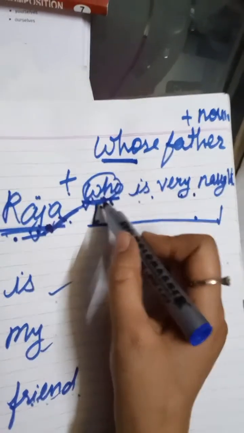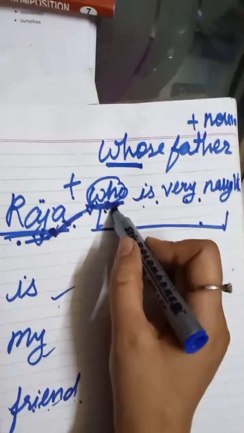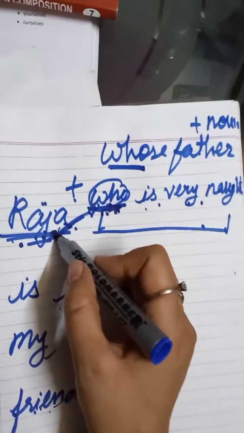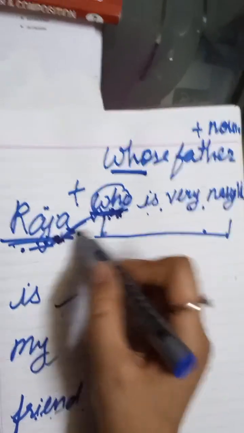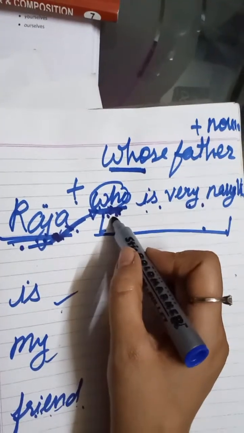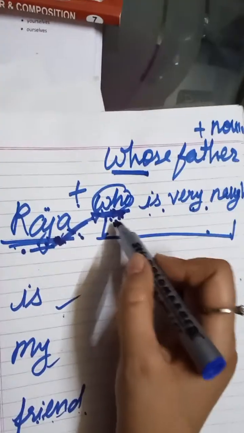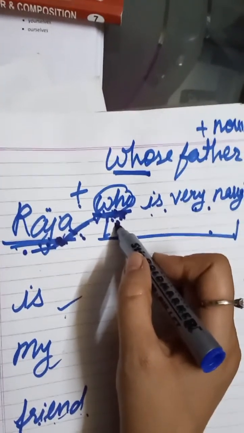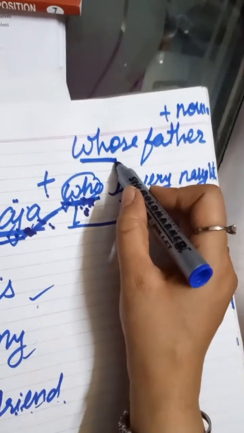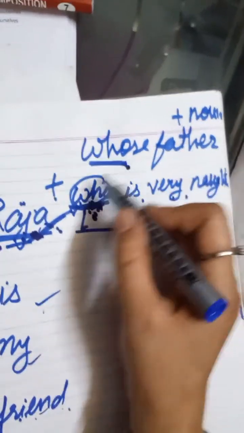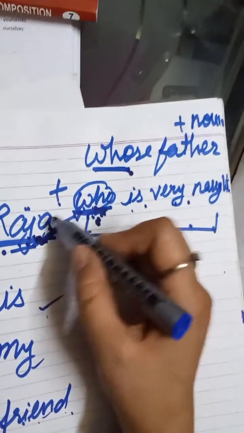Raja is naughty. But here we are using the word who for the replacement of Raja. So this who is a pronoun, and it is telling the relationship, therefore it is a relative pronoun. Got the point? And this whose is also a relative pronoun, because it is also telling a relationship with Raja.